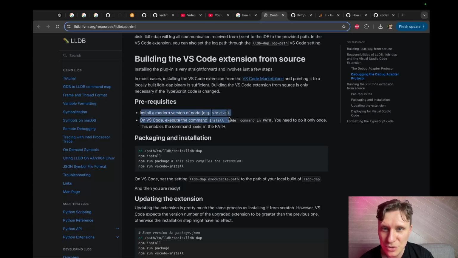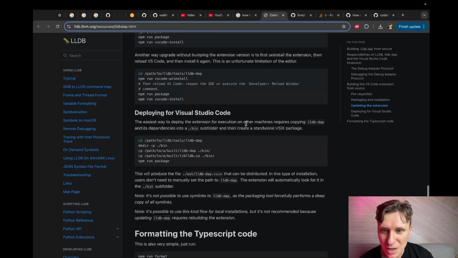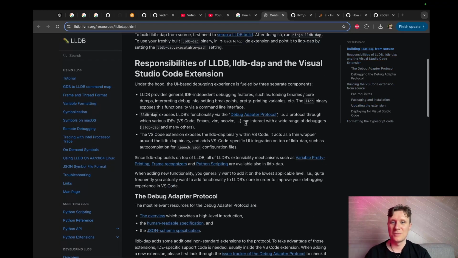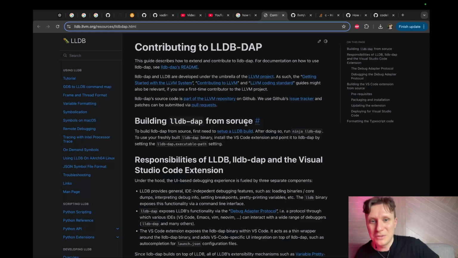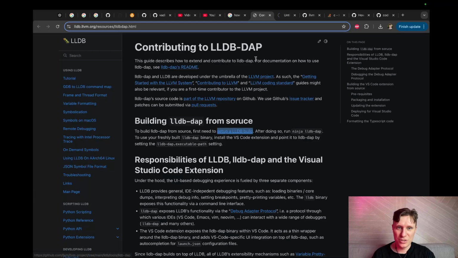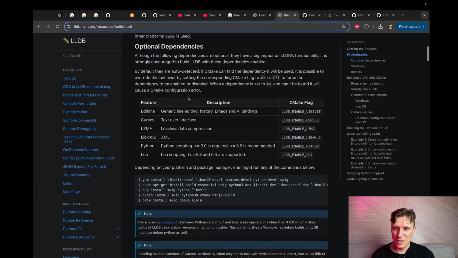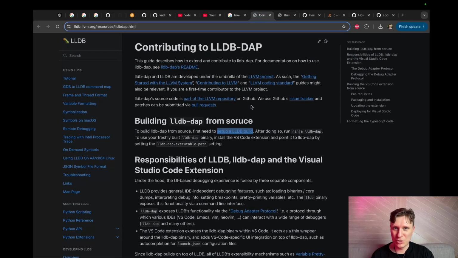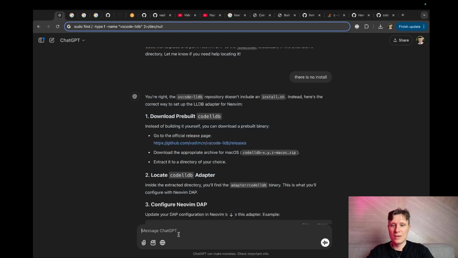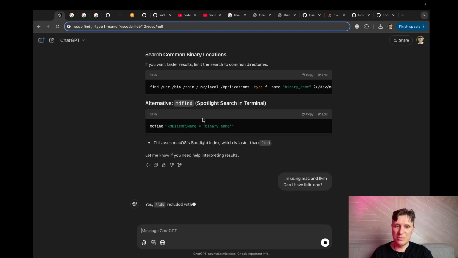Install a modern version of Node. In VS Code execute the command: install code command in path. Updating, deploying, formatting. Set up LLDB build. To build LLDB from source, you need to. I can build it from source, but I don't want to, frankly, because building takes a lot of time. Still searching. I am using Mac and LLVM. Can I have LLDB DAP?